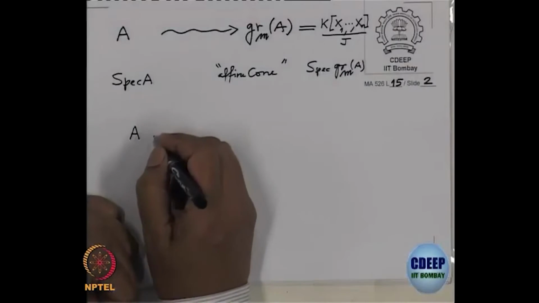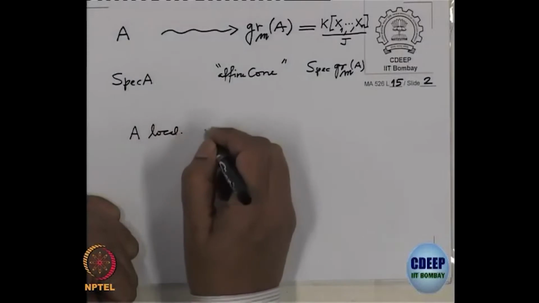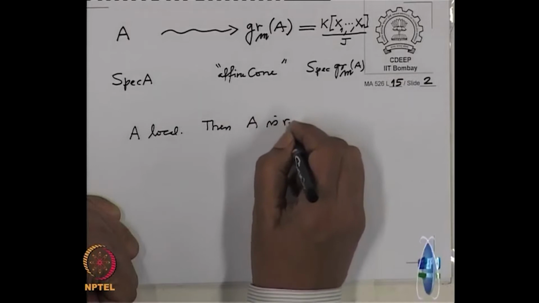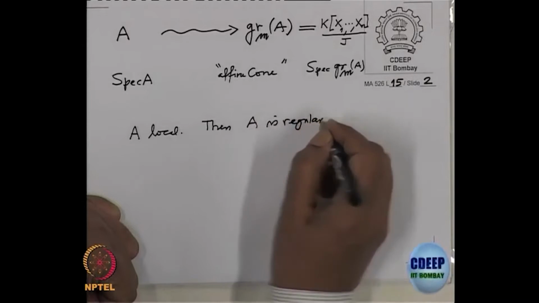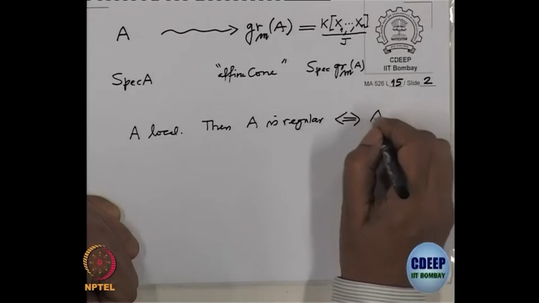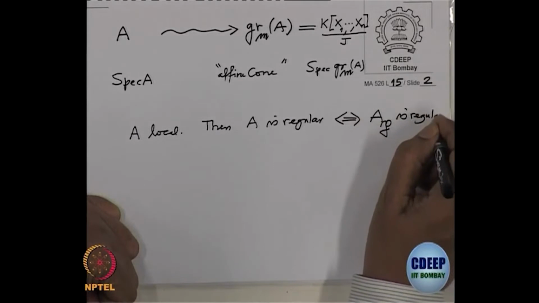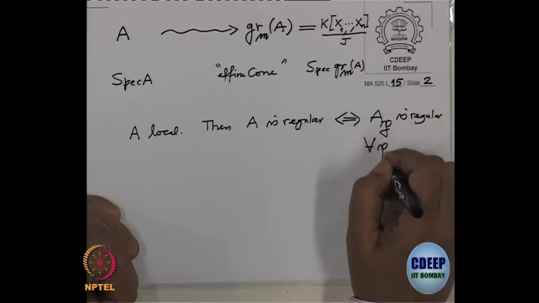And this is not so easy to prove. For this we need help from homological algebra. So, after this I will develop homological algebra. So, this statement: A is regular if and only if A localized at P is regular for all P.